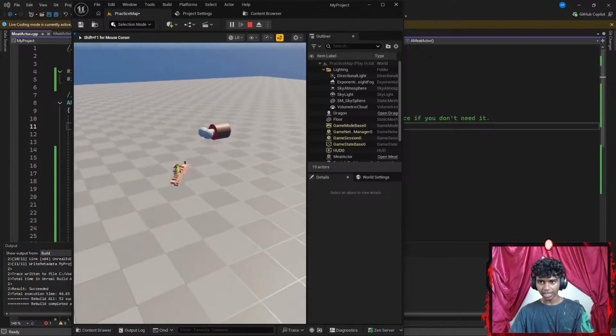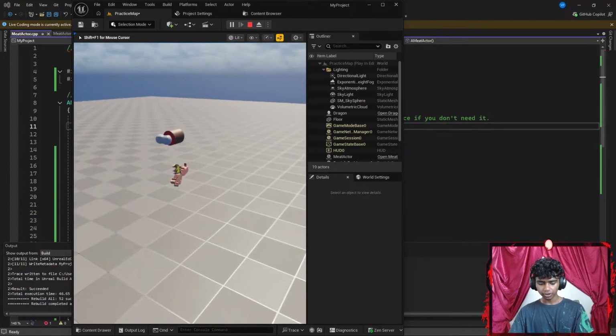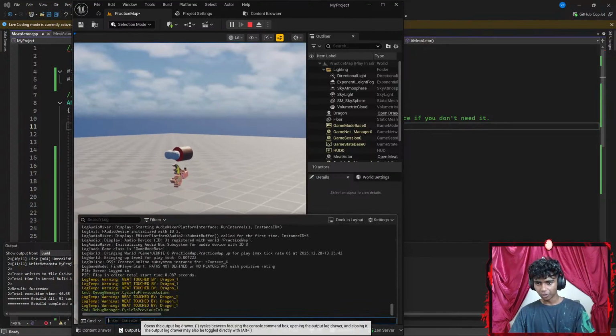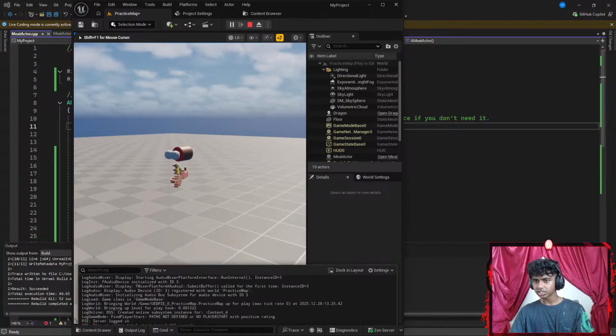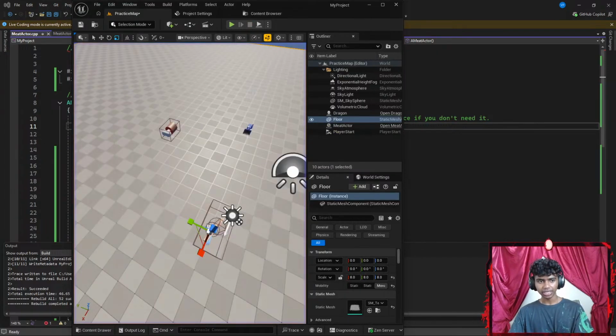Now every time I collide, I'm going to get an output log here that says something like log temp warning, me touched by dragon. Okay, perfect. It actually works. Let's go ahead and exit. Now I can actually start learning the code.